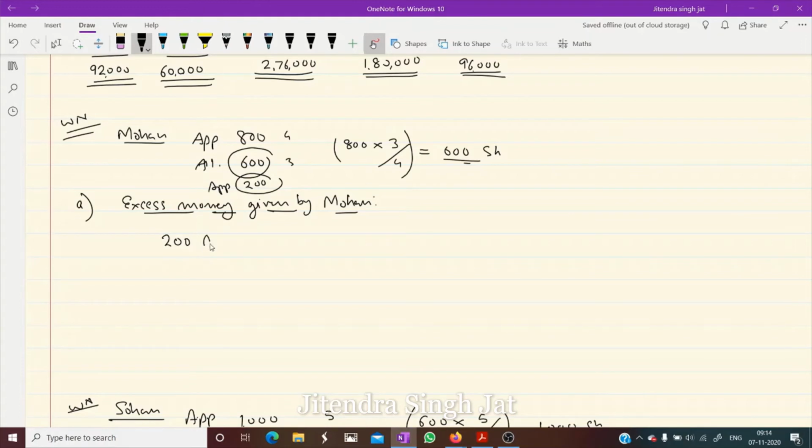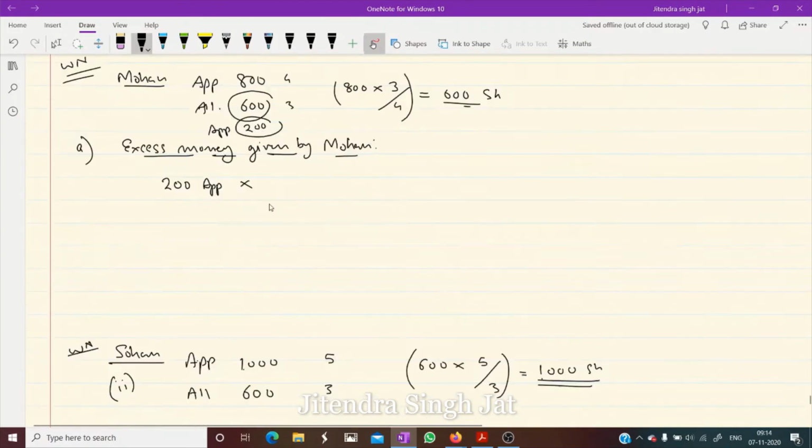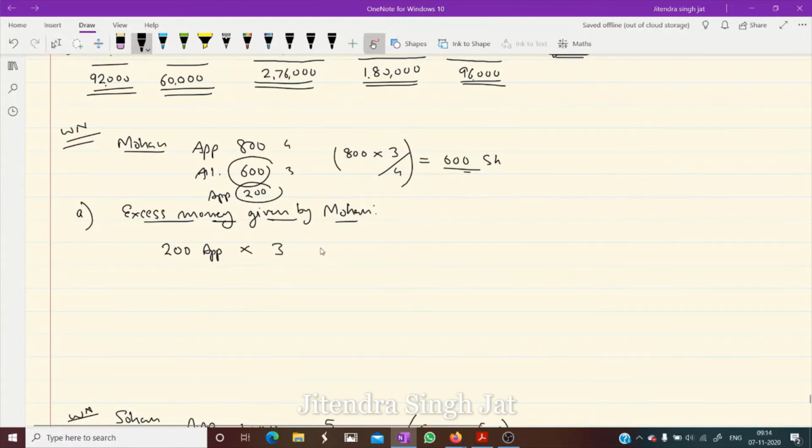So 200 applications multiplied by, what is the price of application? 3 rupees. So 200 into 3, what is excess? 600 rupees is excess. Is that clear to everyone? Yes, sir. 600 is excess. Now the second point for Mohan, money not received on allotment.